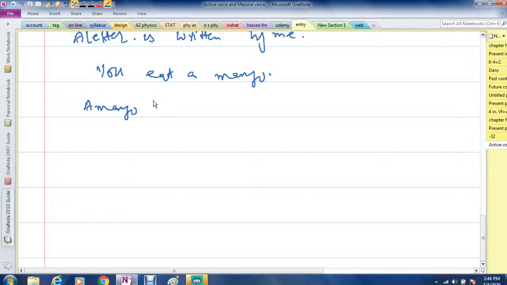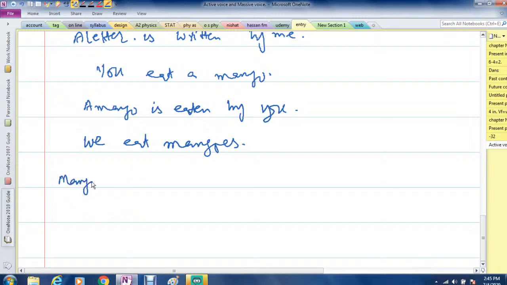So I will write a mango, then the present tense sign, and the third form of the verb: a mango is eaten by you. Suppose we eat mangoes. How will I change this? The subject mangoes comes first, and since this is present tense, mangoes are eaten by us.